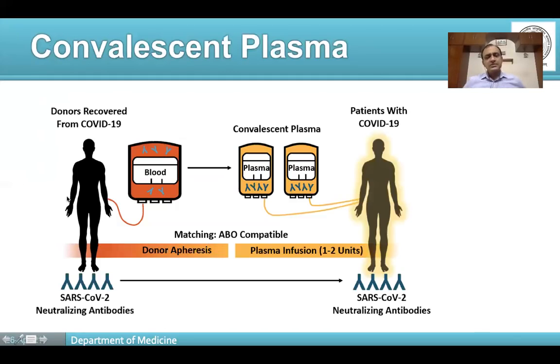Talking about convalescent plasma, initially there was a lot of hype about using convalescent plasma, and it was thought to be a panacea. But now the perception has been changing, thanks to some trials which have happened around the globe. Now we have realized that the role of convalescent plasma is again very limited. Probably some patients who are early on in their disease, less than 7 days, and having moderate or early severe disease might benefit. So its use in our protocol has been relegated to one of off-label use.